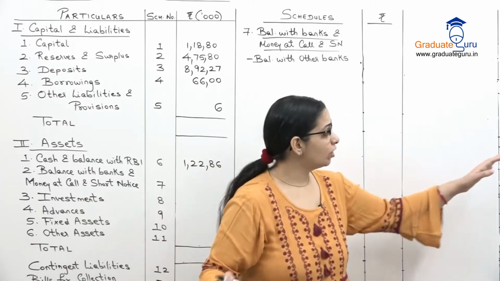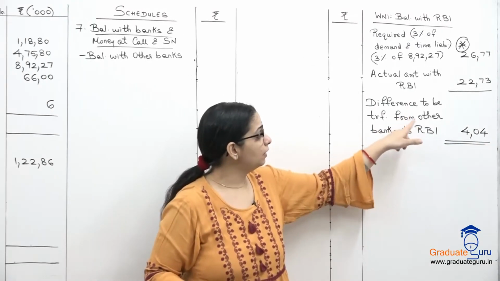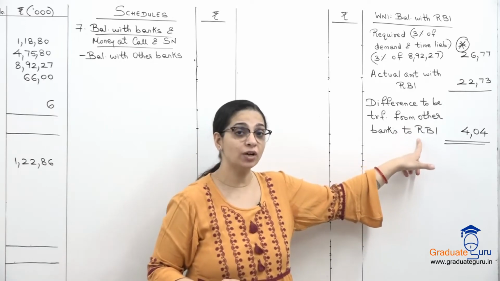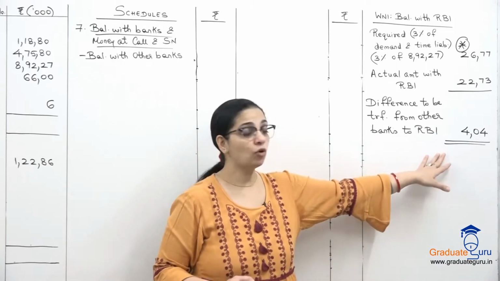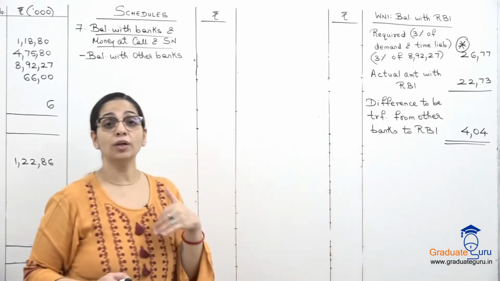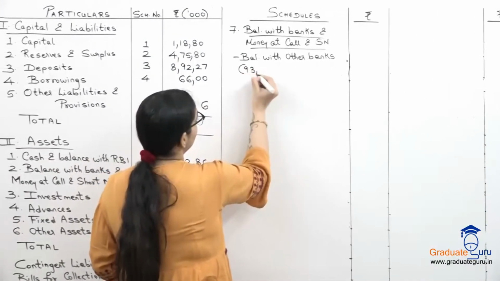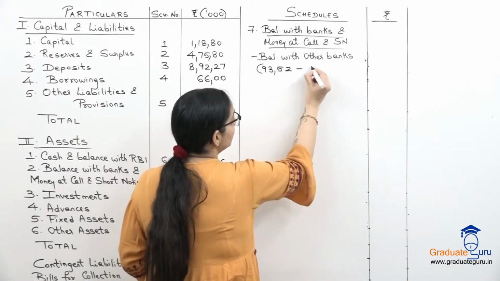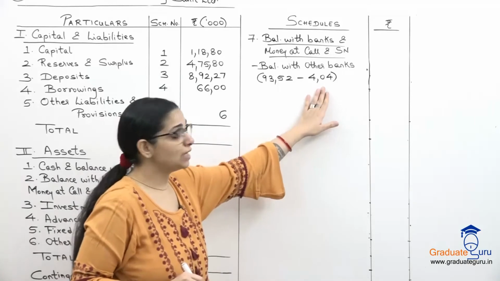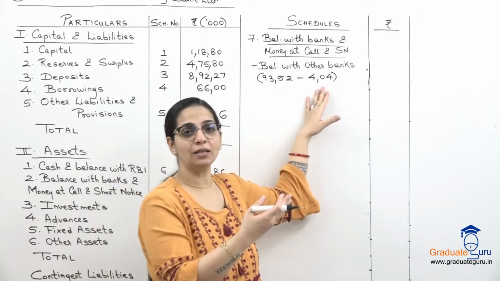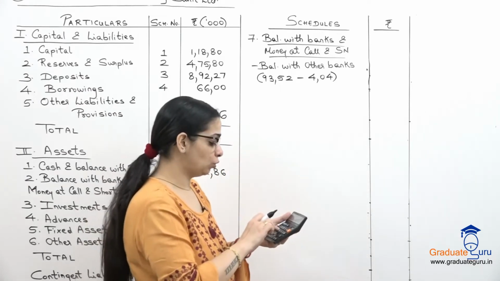But if you see this working note, in this working note we have said that we have to transfer an amount from other banks to RBI, because our amount in RBI was less. So that is 4,04 we are going to transfer. So from our balance of 9352, I am going to subtract 404, because I had added this 404 to our RBI balance, right? So let us subtract this and find out what will be our balance.